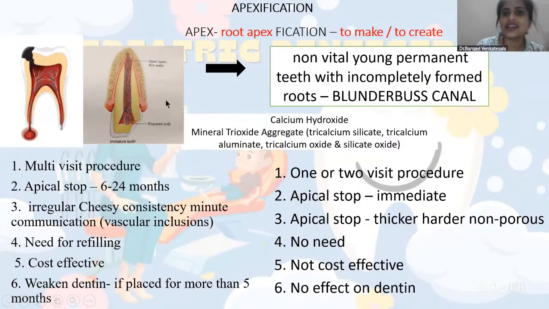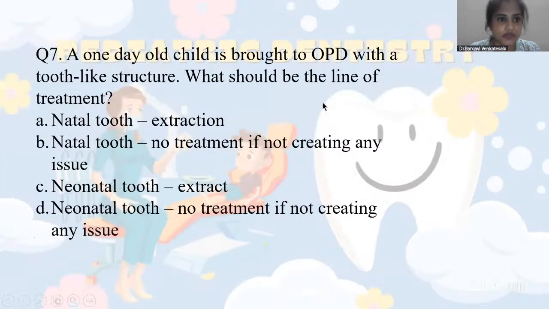Okay. So most commonly calcium hydroxide and MTA are used. Calcium hydroxide is a multi-step procedure wherein you have to call the patient in once every 3 months to check for the apical stop formation, after which you can go for obturation. Whereas in MTA, the apical stop is formed in about 48 hours, and then you can go for the obturation. So you can also check for blunderbuss canal. These blunderbuss canals are non-vital young permanent teeth with incompletely formed roots.